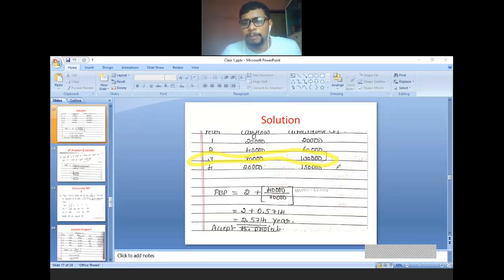So what is the meaning? In the second year you recovered 60,000 and if you get another half year you can recover 1 lakh rupees. But in the third year you recovered 1 lakh 30,000. That we don't want. Now we are checking how many years are needed for recovering your original investment. For recovering the original investment of rupees 1 lakh, we need 2 full years as well as another half year, maybe 2.5 years. So this is the problem. We'll go to the next problem.